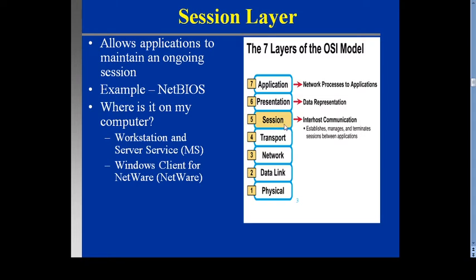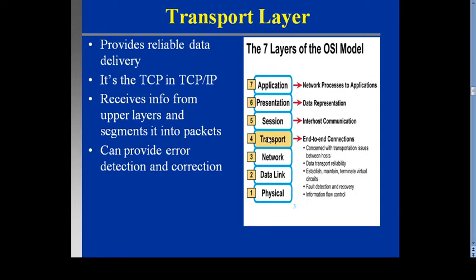Then session, what is the function of the session layer? Inter-host communication: establish, manage and terminate the session between the applications. That is the function of the session layer. Then the fourth layer in the OSI model, the transport layer, provides reliable data delivery. In TCP/IP it receives data from upper layers and segments it into packets. That is also a function; it can provide error correction and detection capability.